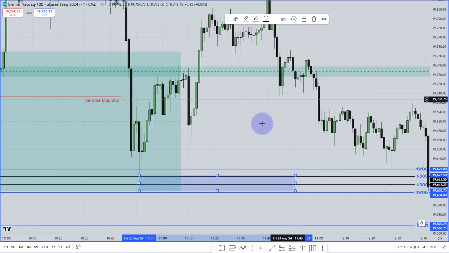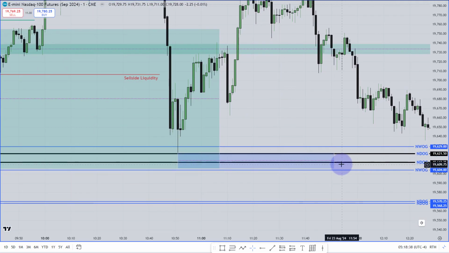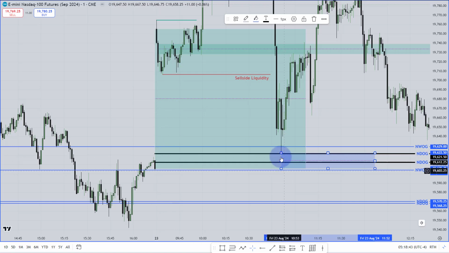What should you think when market was going higher? It started to go higher. Are you looking for buy? Absolutely not. I'm looking for sell until this unfilled area from the opening gap, because it's still open.